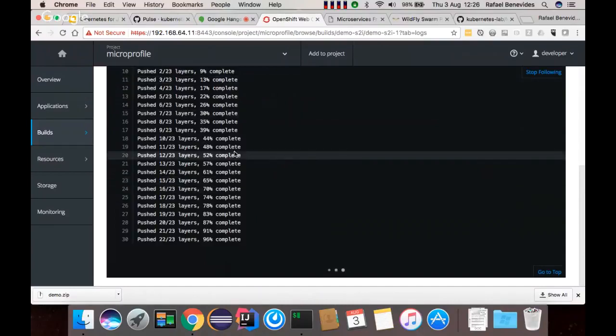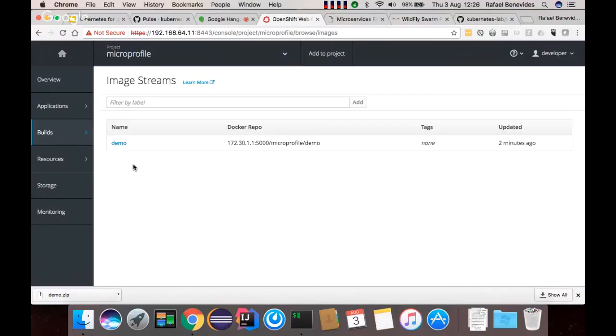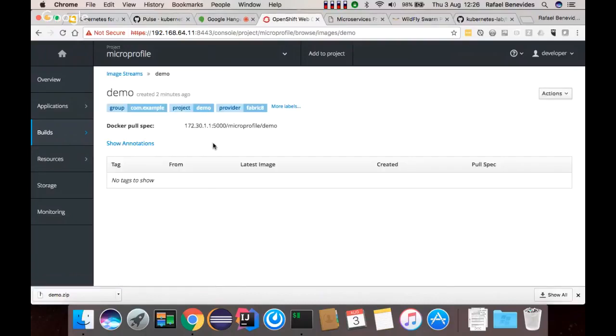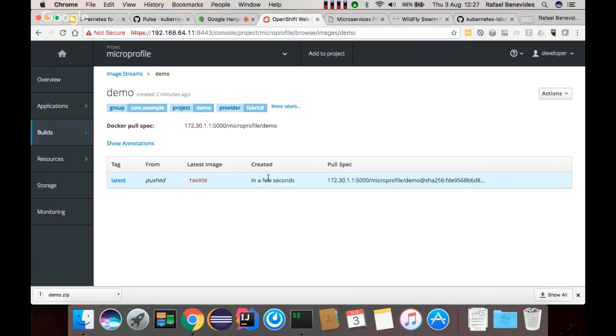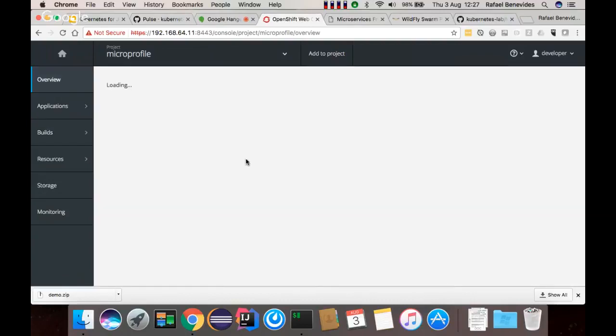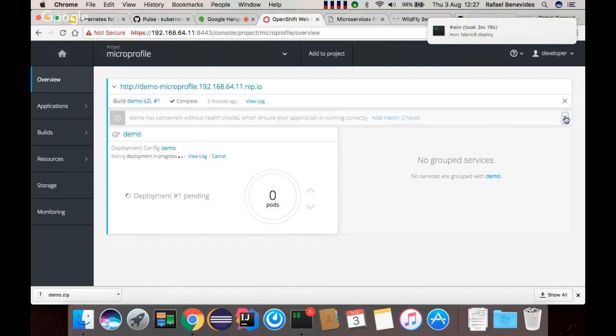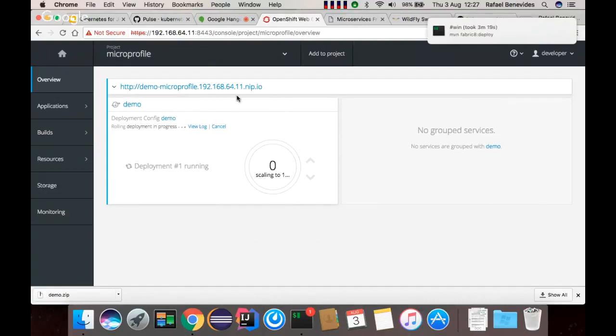By the way, we can see here that the image has been generated from the source code. Once it's ready, it will push the resulting image to an internal Docker image stream, which is an internal registry. And once the image is available, an application will be created for you with a replica and also already with a route.